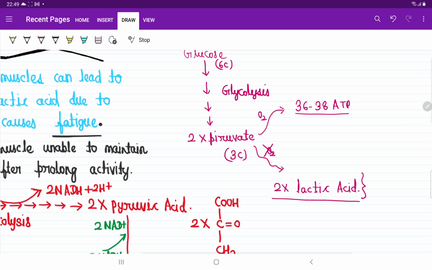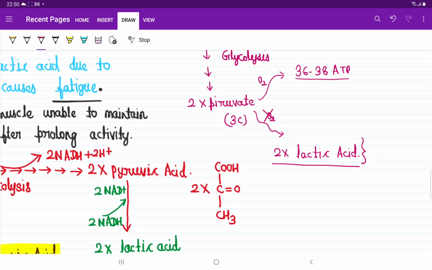Actually, like you started to run, and when you are running, your muscles are consuming a lot of oxygen. For increasing availability of oxygen, your brain increases your breathing rate. When you do heavy exercise, breathing rate increases because consumption of oxygen in the muscle increases. But a time will come when you feel tired, your muscles are getting fatigued, and you feel some kind of pain in the muscle.